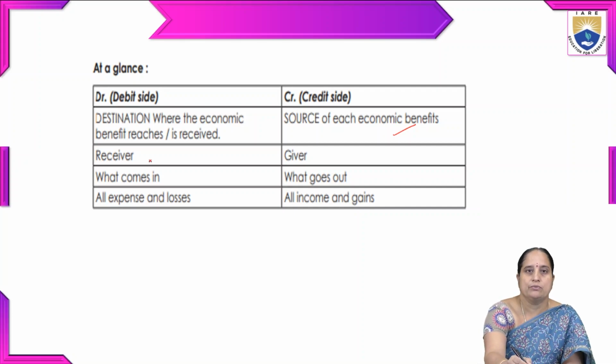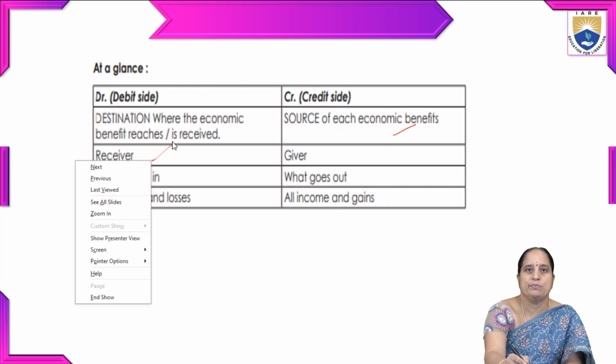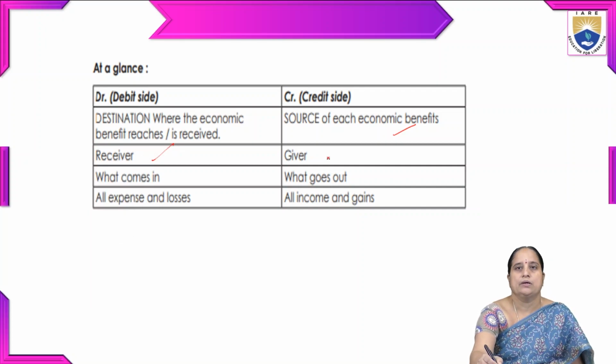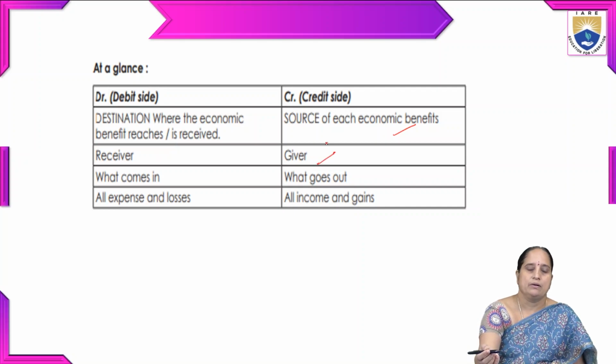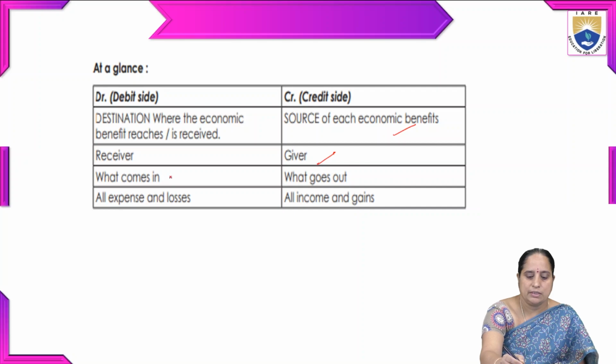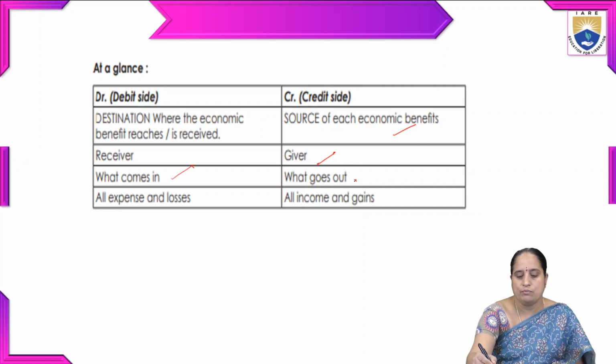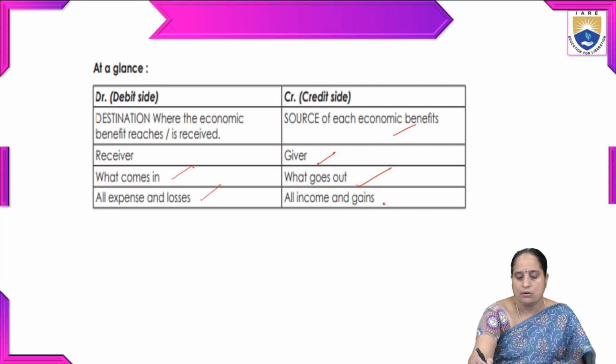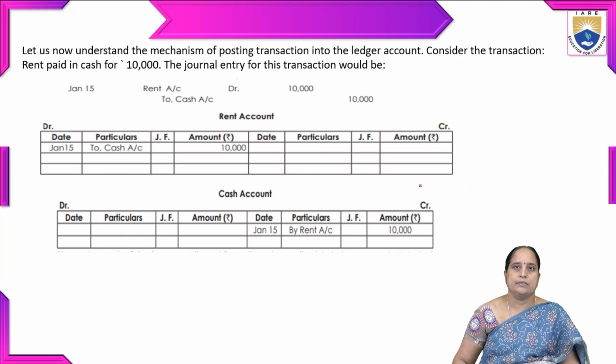And if you are going to receive something, that should be mentioned on the debit side. And if you are paying something to others, then it should be on the credit side. The other way we can express the same: what comes in should be mentioned on the debit side, what goes out of the organization should be mentioned on the credit side. All expenses and losses should be mentioned on the debit side, all incomes or gains on the credit side.